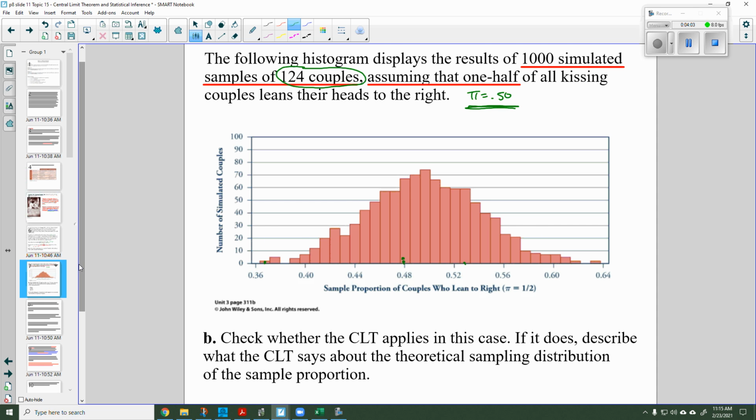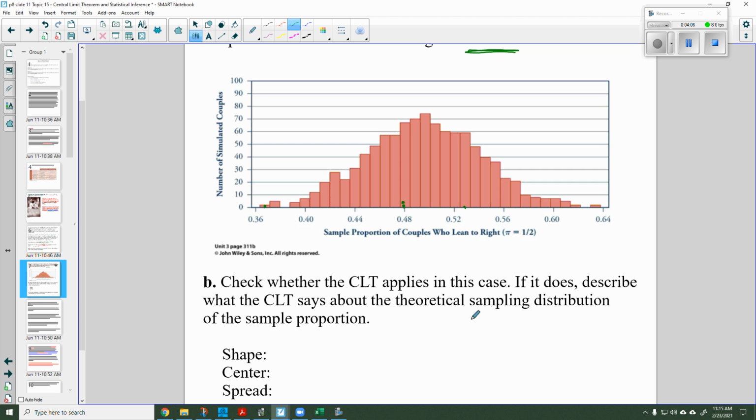Now, the central limit theorem does apply in this case because it's a categorical variable. The categorical variable is whether we turn our heads to the right or the left. It is not quantitative, even though we're dealing with these quantities of proportions. These are the proportions of our samples of 124. The underlying variable is whether you turn your head to the right or the left, which is a categorical binary variable.